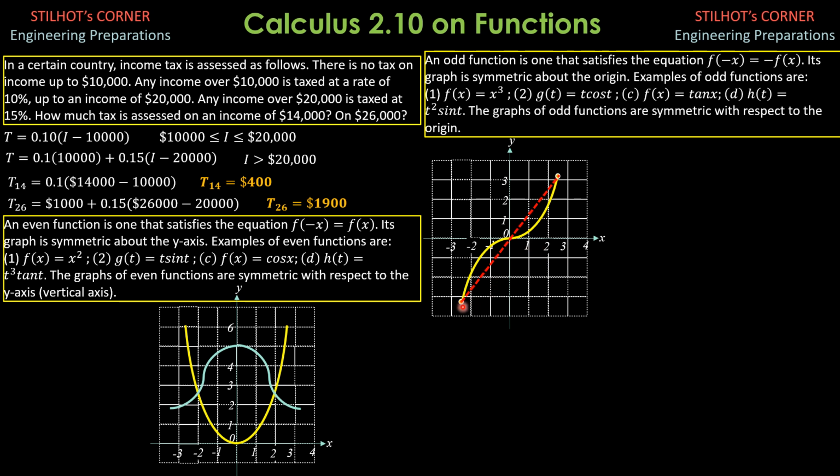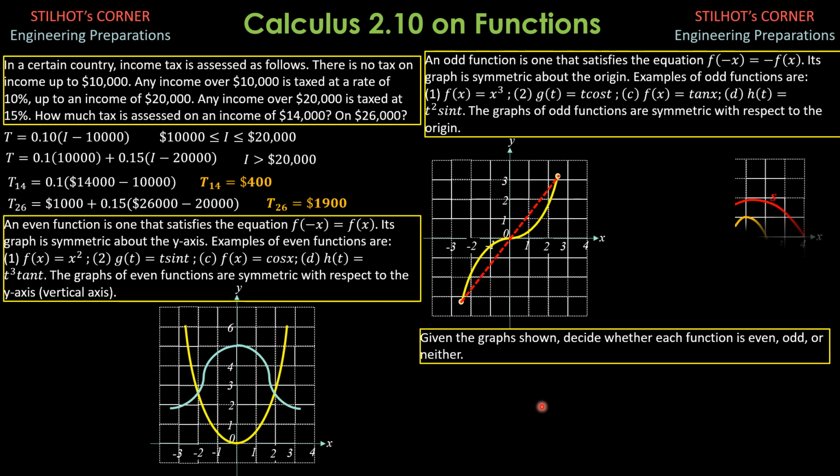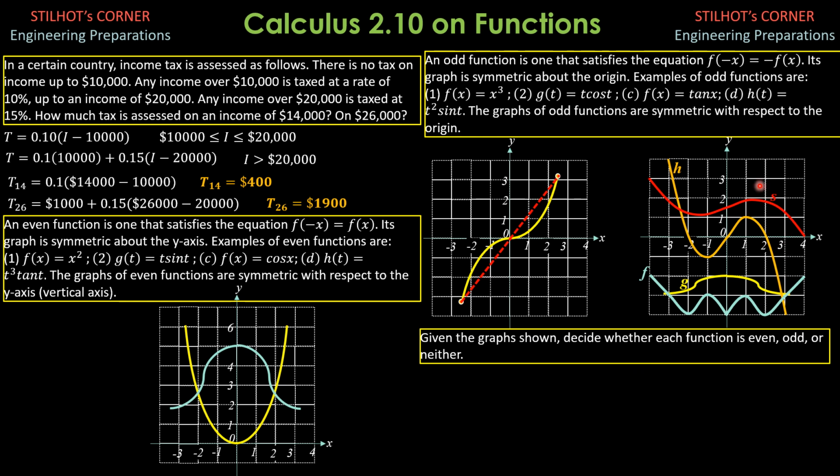And that distance to that point is equal to that distance also. So let's have this example. Given the graph shown, decide whether each function is even, odd, or neither. So we have four graphs here.